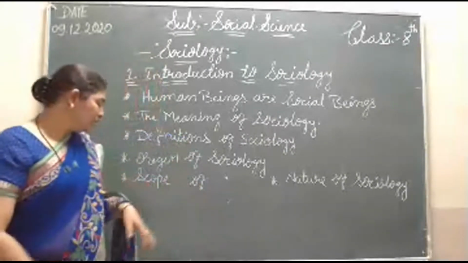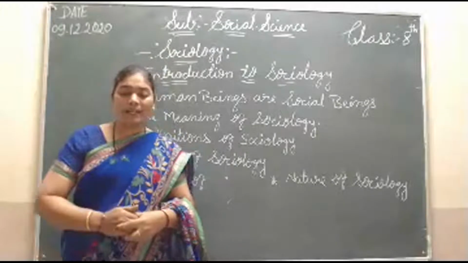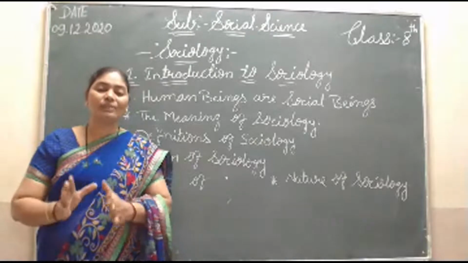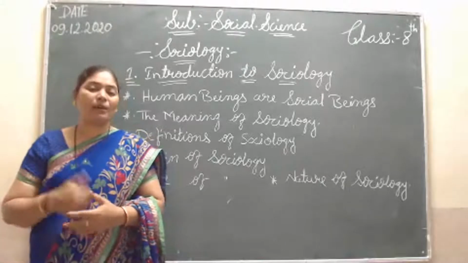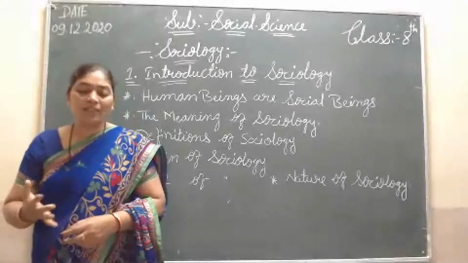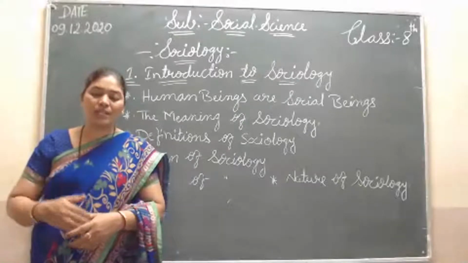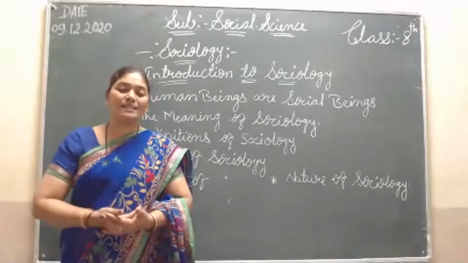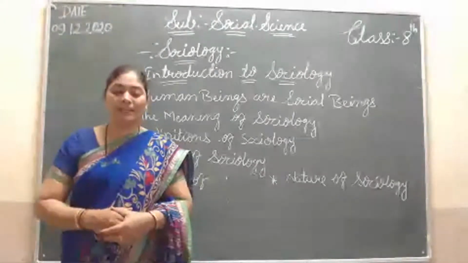Okay, now next, scope of sociology. Sociology studies human society. History is the study of the past, our society, what happened, how it happened, who ruled, how they ruled. Sociology is the study of human society. It studies human social life, social relationships, social institutions, and social processes. Here how they did, what they did, how they stayed, everything we are going to study about human society in sociology.